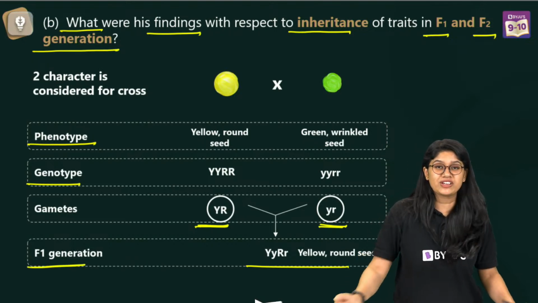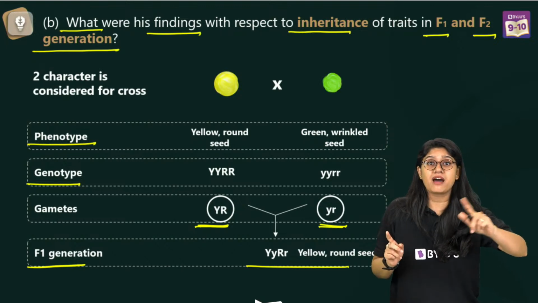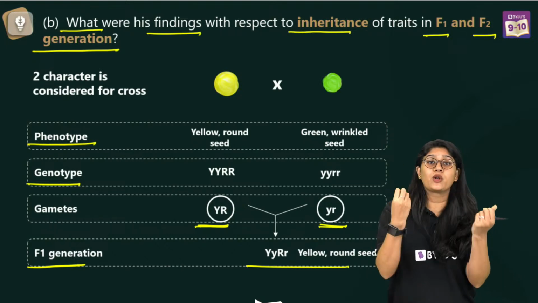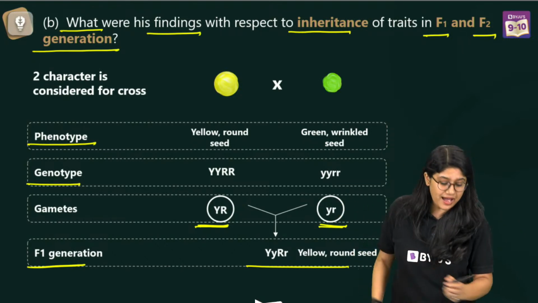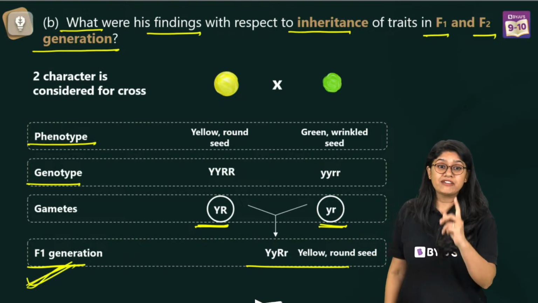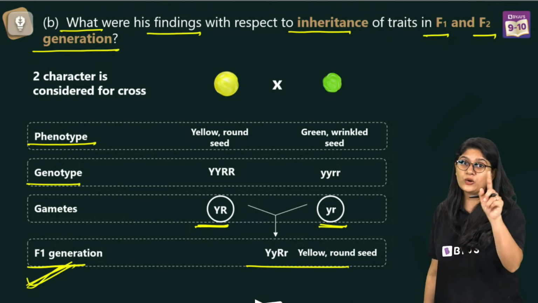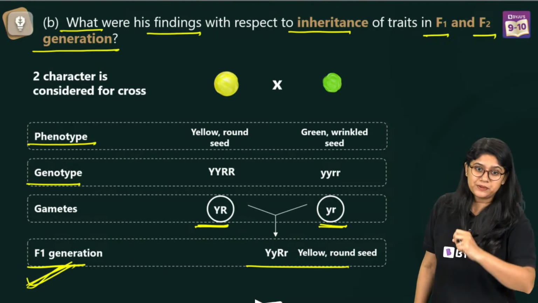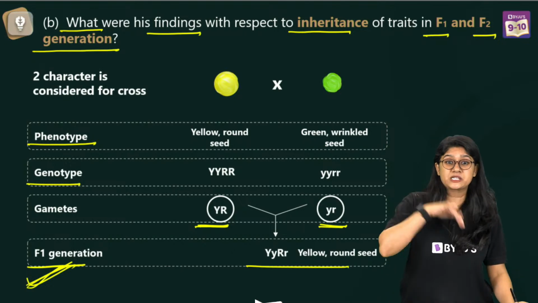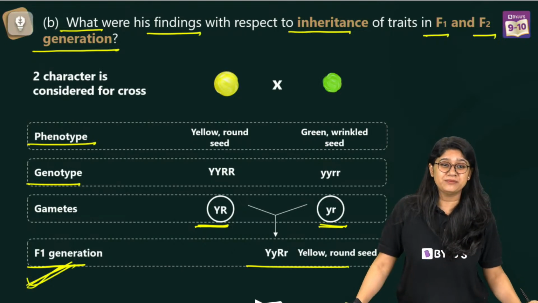So everyone, after the cross in F1 generation, what we have? In F1 generation, we have capital Y, capital R and small r. There are two gametes, so they will be coming together. And what we have in the F1 generation? So in F1 generation, everyone, we have a yellow color seed, which is round in shape. Clear? I'm explaining this question again. Please pay attention.